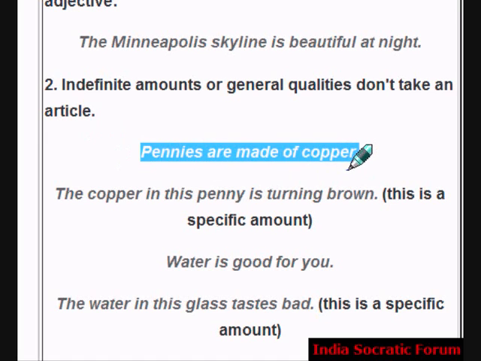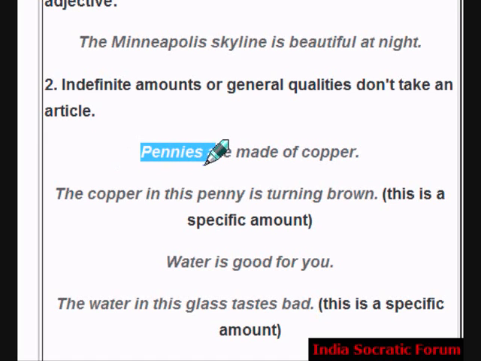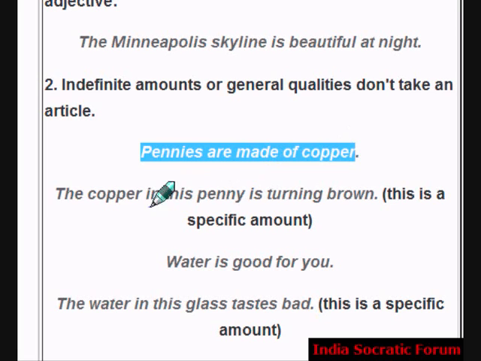The pennies are made of copper. Pennies is a general indefinite quantity, right? You are not saying that 10 pennies are made of copper, okay? You are just generally saying pennies. It could be any amount. There is general quantity. So don't use an article, okay? Pennies are made of copper is correct.